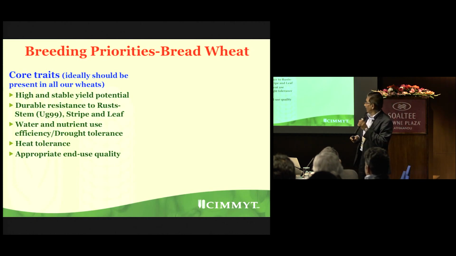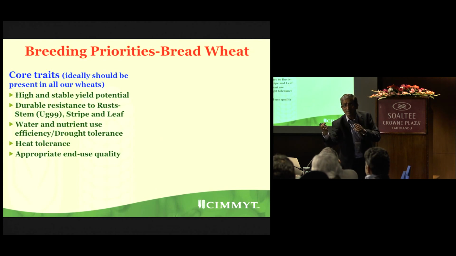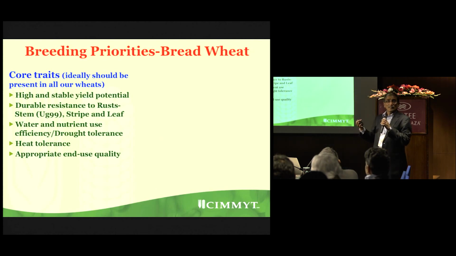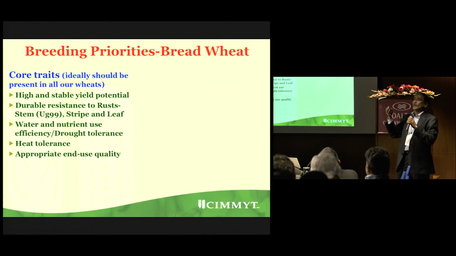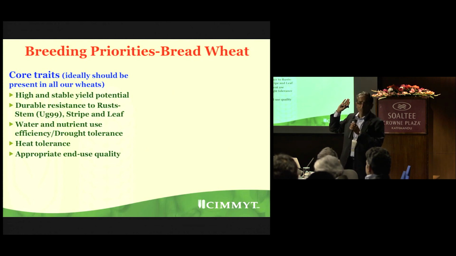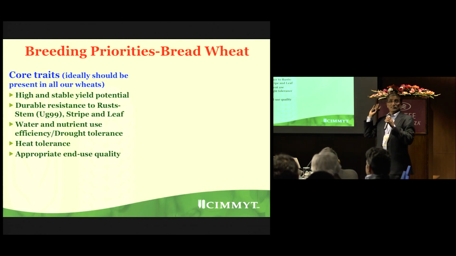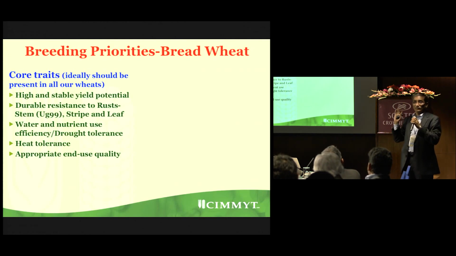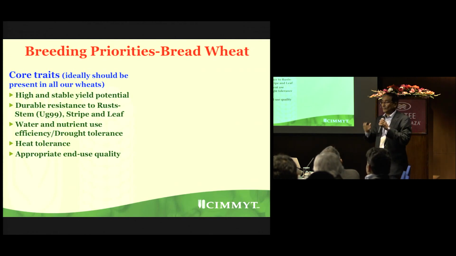You cannot ignore high yield. Rust is one of them. Water and nutrient use efficiency, drought tolerance, heat tolerance, and quality, end use quality. Whether you want to eat it as a chapati, or a bread, or biscuit, or samosa, chola, bhatura, up to you. It's all wheat. What you were eating outside, mostly wheat. Rice was a little bit. Although rice is number one, there is no number one crop actually. Rice, wheat, both are number one. You remove one and you will be in problem.